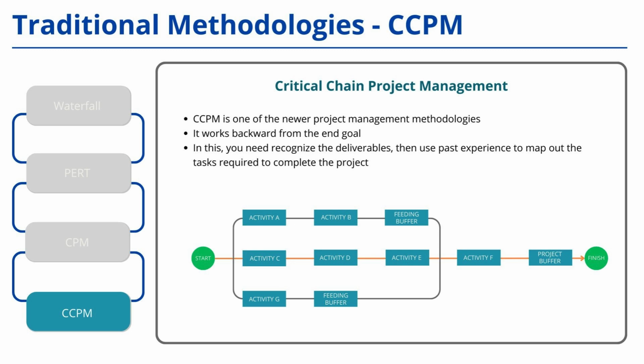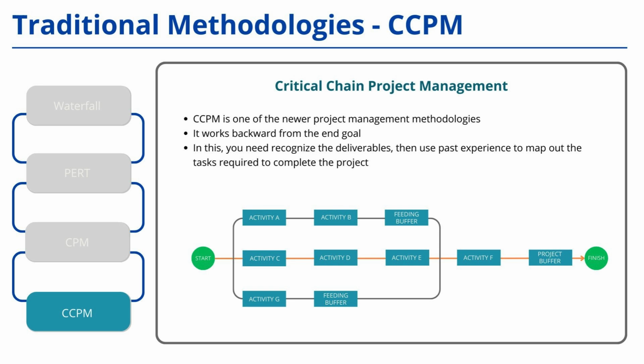The resource-adjusted critical path is what we use to create, and that is the foundation of critical chain project management. While this method is not very commonly used today, it is still important to understand for the PMP exam. In critical chain project management, the process is done backward. First, we define the end goal, and then we work backward from there. As you can see on the screen, we start with a clear end goal in mind.